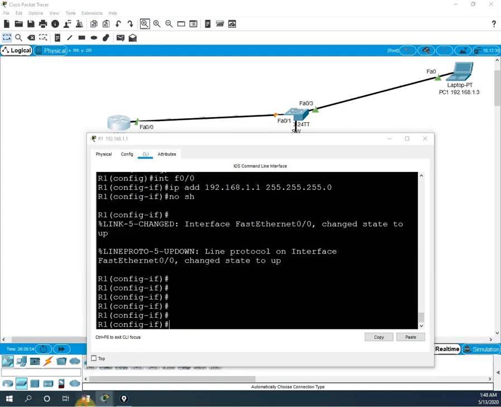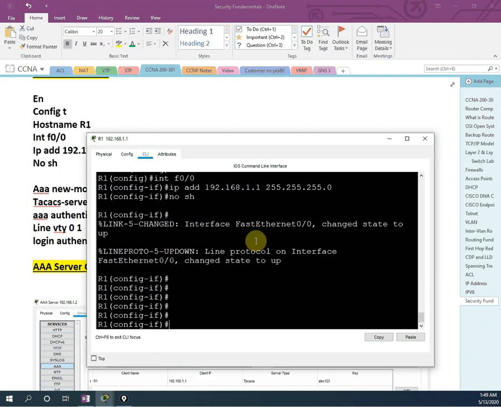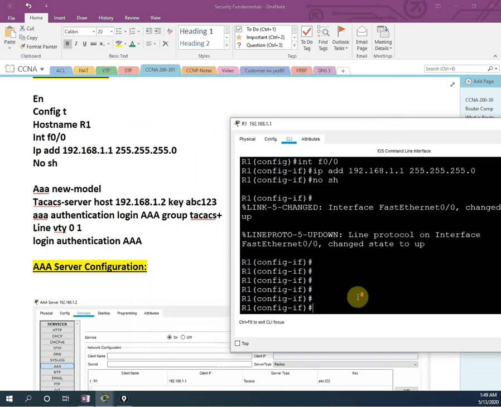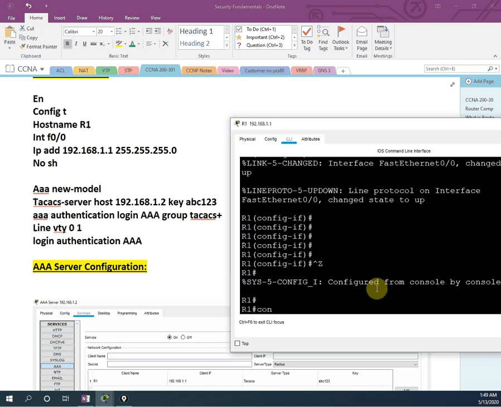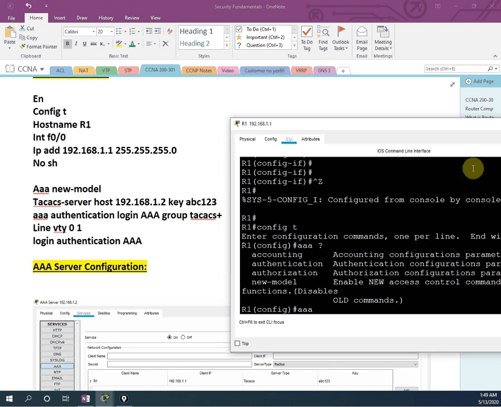Now we are going to do this configuration, the one which I told you. Till here I configured. Now we are going to look for that one. Okay, so this is our configuration. Now what I will do, I need to enable the AAA feature. I will go into the configuration, then I will write AAA. If you are confused, write AAA and put a question mark. You will have whatever features are here. So we need to enable this one.